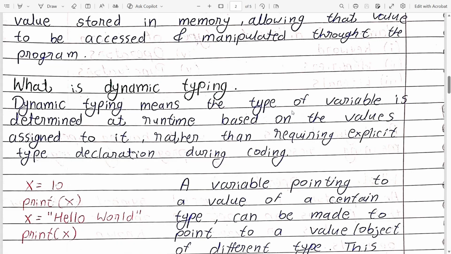Now let us see what is dynamic typing in Python. Dynamic typing means the type of variable is determined at runtime based on the values assigned to it, rather than requiring explicit type declaration during coding. For example, in C, C++, we need to declare the type of variable firstly, like int x, int y, float x, or boolean. We need to declare it before the accessing of variable.